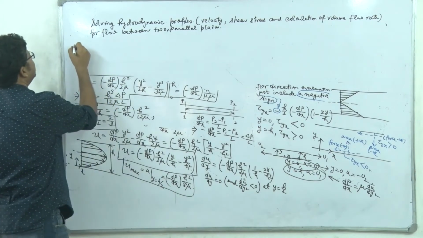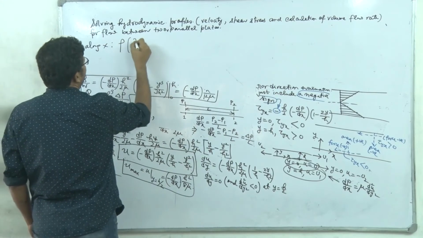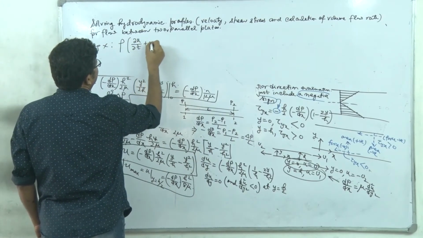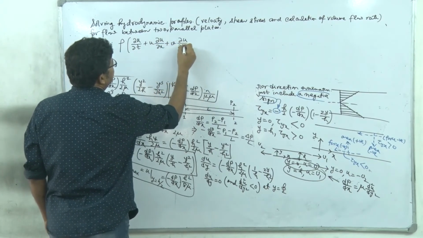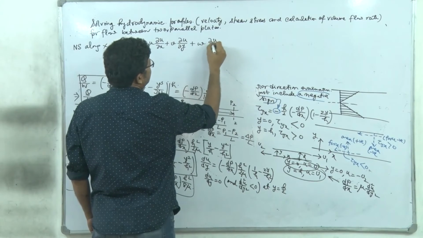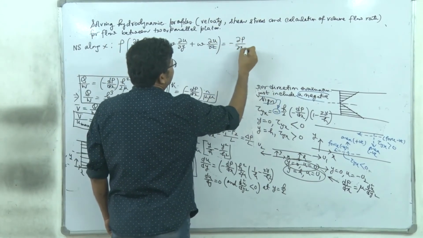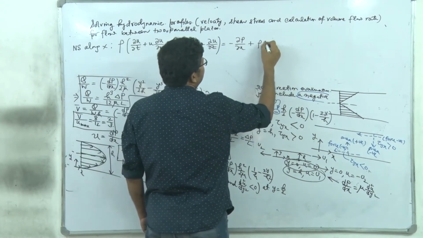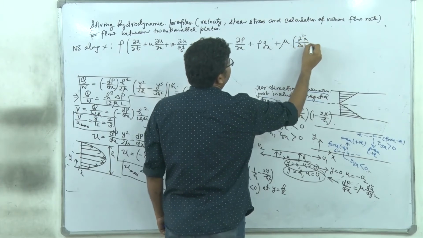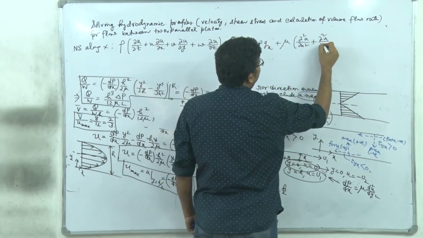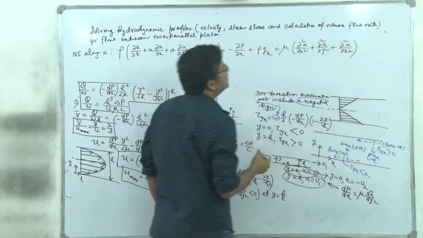So the Navier-Stokes along x direction: rho (del u/del t plus u del u/del x plus v del u/del y plus w del u/del z) equals minus del p/del x plus rho gx plus mu (del square u/del x square plus del square u/del y square plus del square u/del z square), right?